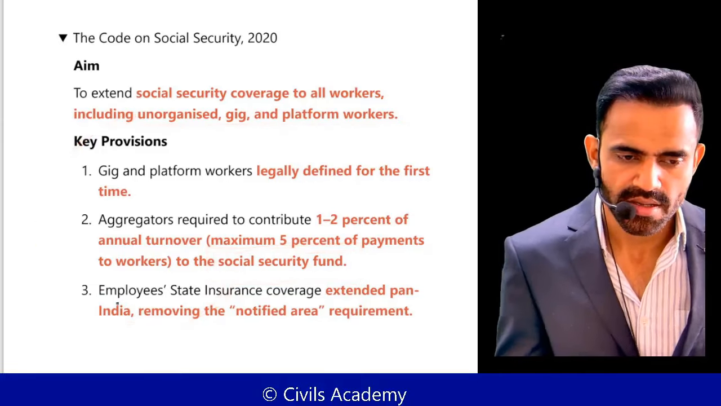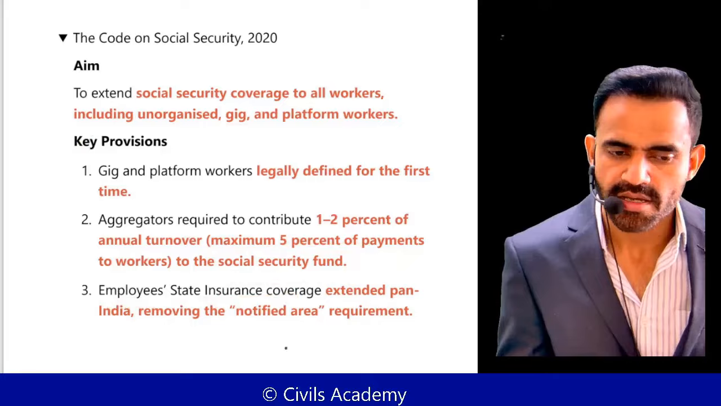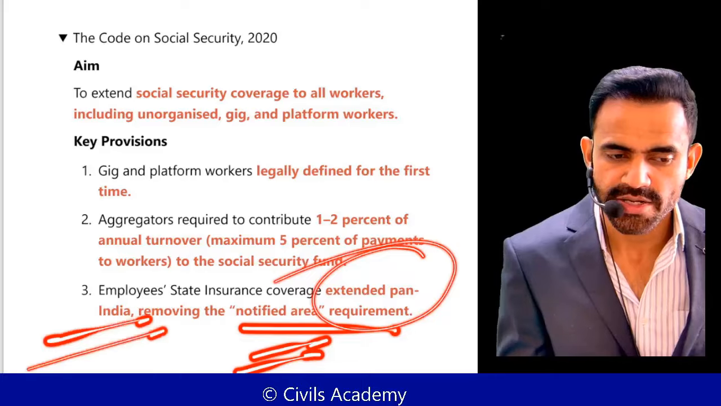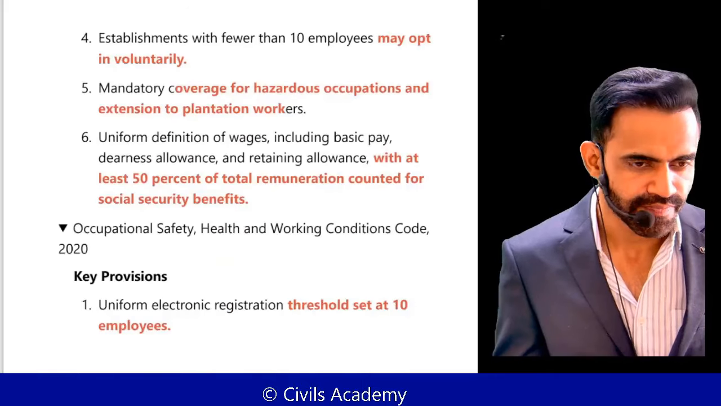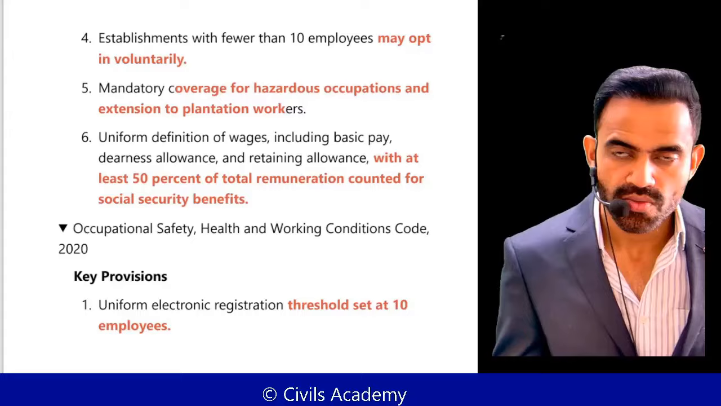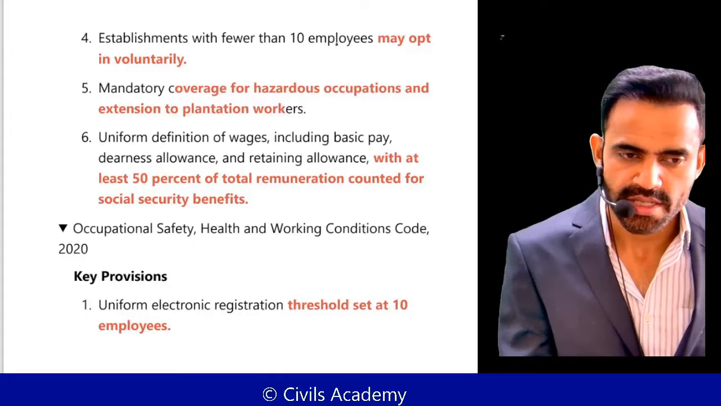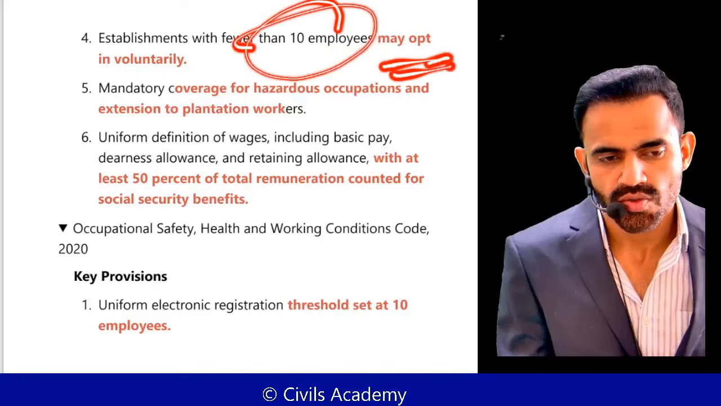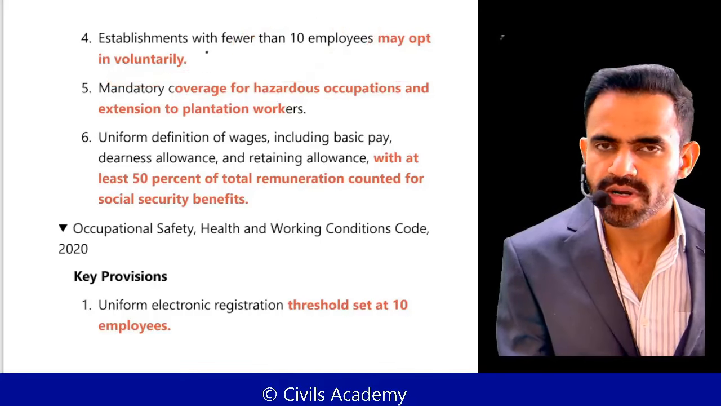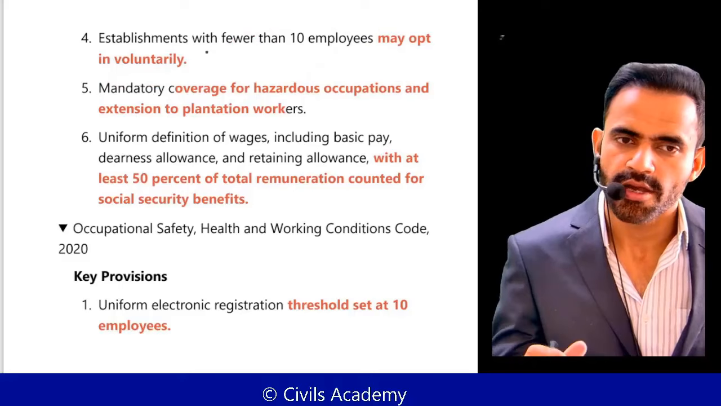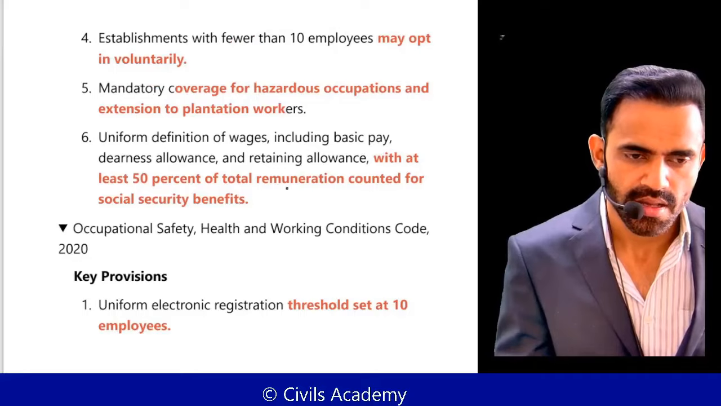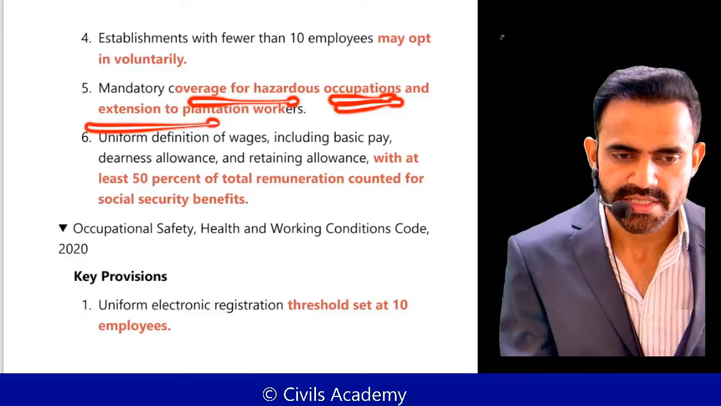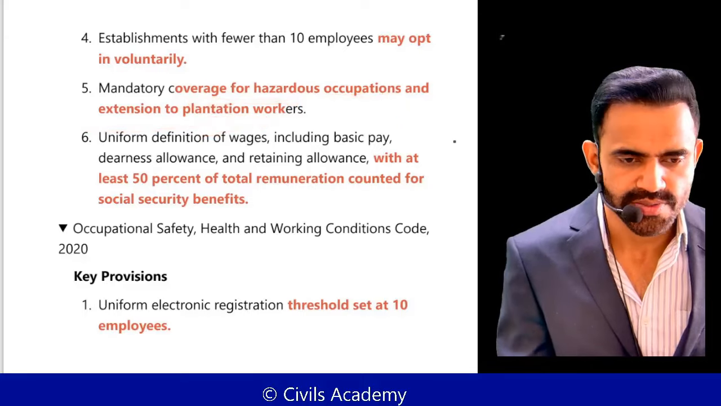Okay. ESIC coverage: previously ESIC was applicable only in notified areas. Now it has been expanded to the entire country. Those who have more than 10 employees need to register mandatorily under ESIC. Those who have less than 10 may do it voluntarily. That means less than 10, it is voluntary. More than 10, it is mandatory. And there is mandatory coverage for hazardous occupations and extension to the plantation workers. Okay. Rest everything is quite common.